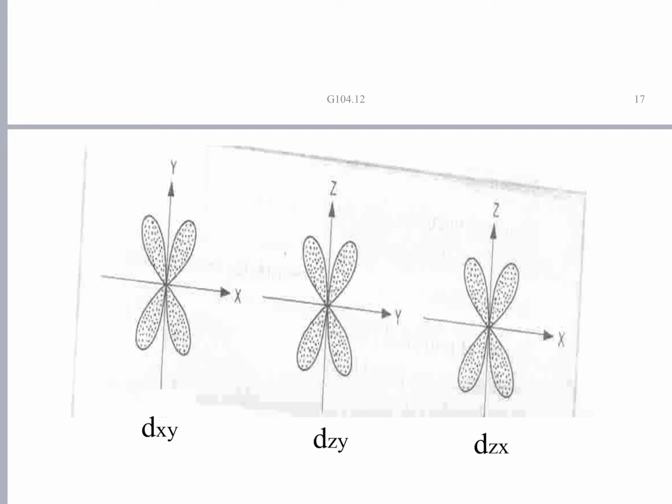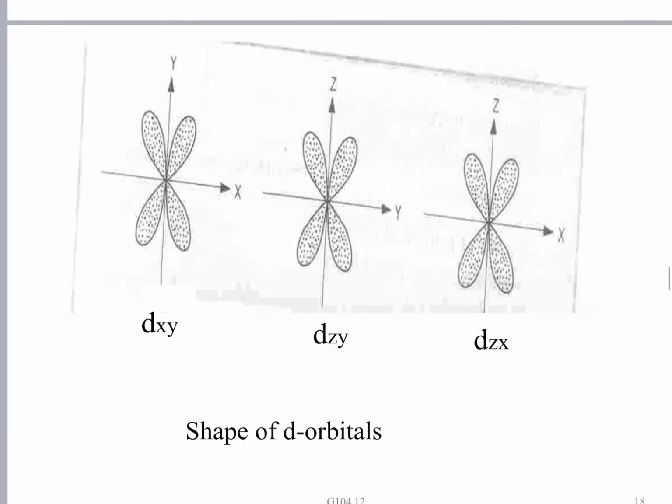In the dxy orbital, the lobes are distributed between the x and y coordinate axes. In dyz, the lobes are distributed between the y and z axes, and in dzx, between the z and x axes. The point to remember is that each d orbital has 2 nodal planes.